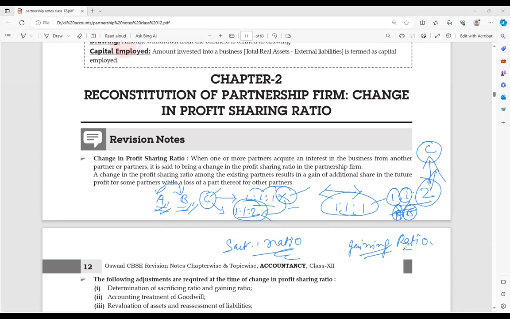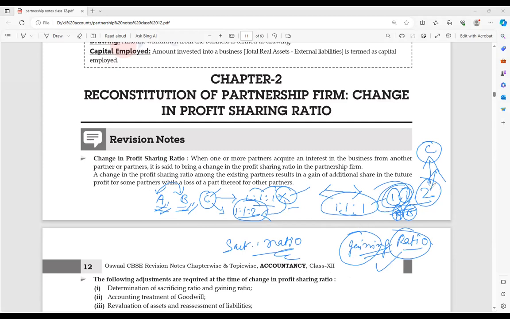One note you should remember: how much A and B have sacrificed, exactly that much is the gain of C. The gaining will always be equal to the sacrificing.